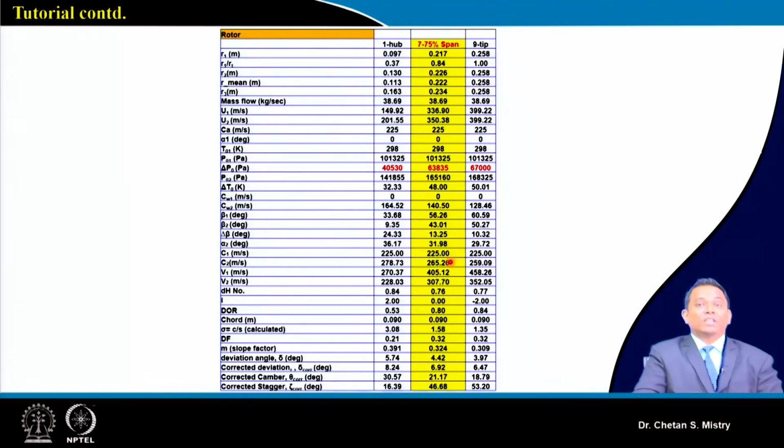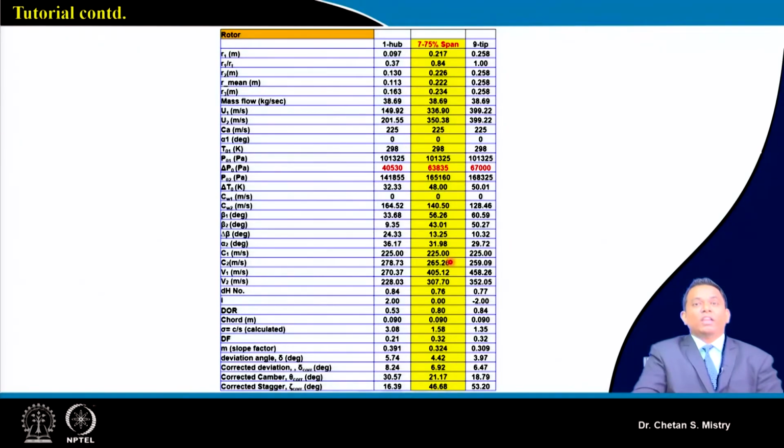Okay, so that's what is giving us indication that our stator will be a subsonic stator. Based on design, this is what we discussed when we were discussing the transonic compressor. There are many compressors in which the absolute velocity coming out from the rotor is on the higher side, and under that condition you need to go with a supersonic stator.